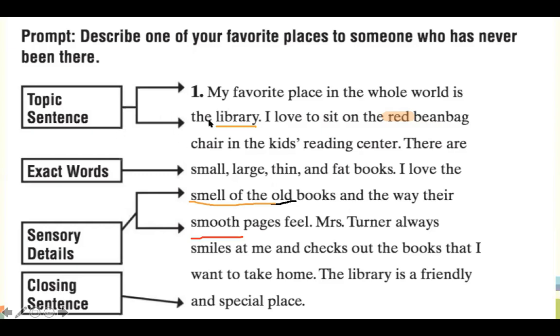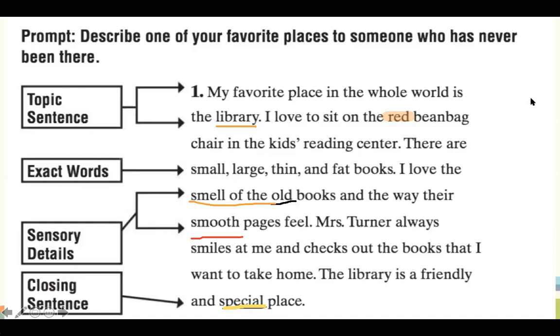Okay, any other sensory details? Lekang, can you underline? Good girl. So this word special is less of a sensory detail, but it is an exact word. It's letting us know how the writer feels about this place. The library is a friendly and special place. So this is more about the writer giving their opinion. It's not quite a sensory detail, but it is an opinion detail and lets us know how the writer feels. It's not quite what I was looking for.